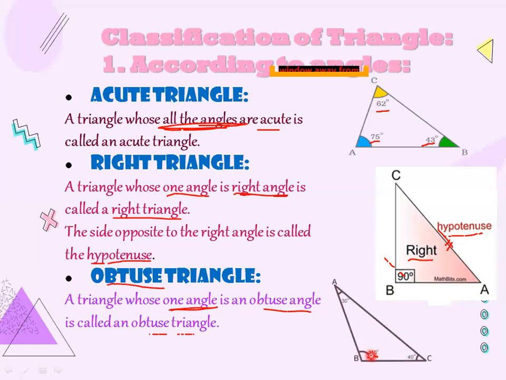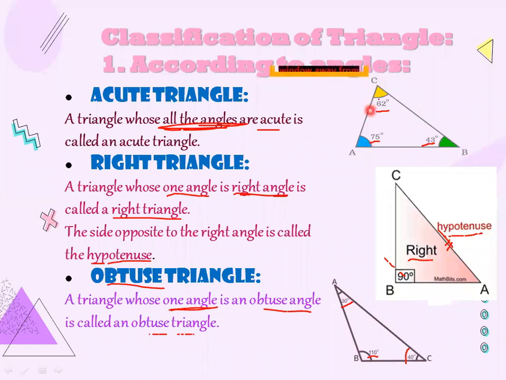The measurement of angle A is 30 degree, that is acute, and the measurement of angle C is again 40 degree, that is acute. But we will not say that this is an acute angle triangle, because the measurement of angle B is 110 degree. So one angle is an obtuse angle, so we will say that this is an obtuse triangle.